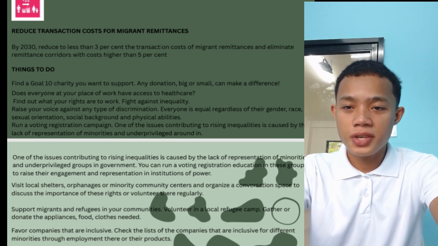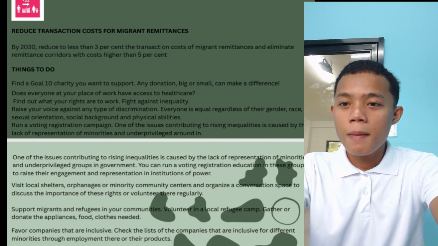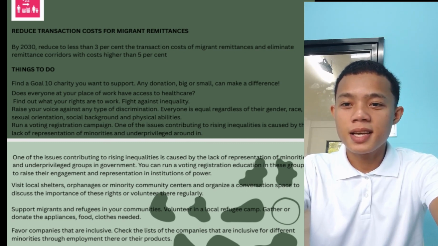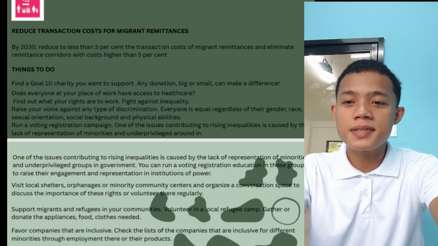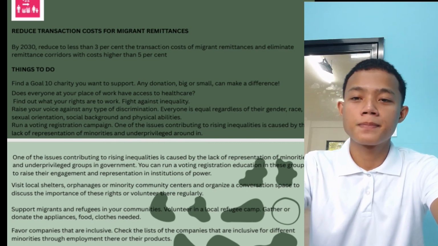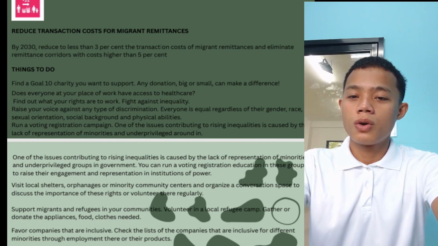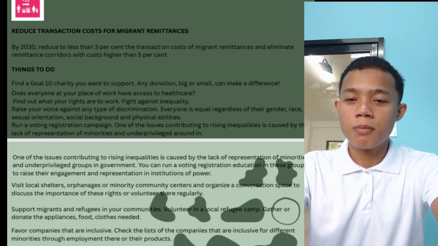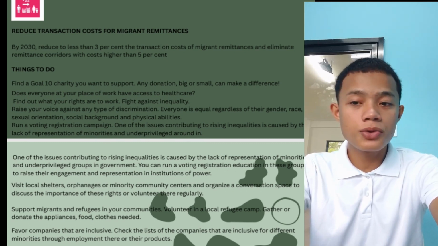Visit local shelters, orphanages, or minority community centers and organize a conversation space, discuss the importance of these rights, or volunteer there regularly. Support migrants and refugees in your communities. Volunteer in a local refugee camp. Gather and donate the appliances, food, and clothes needed.